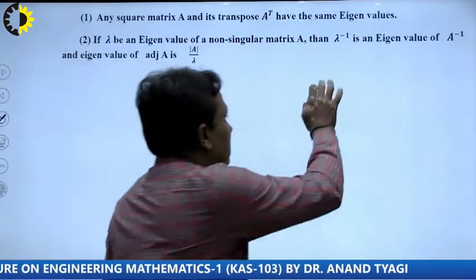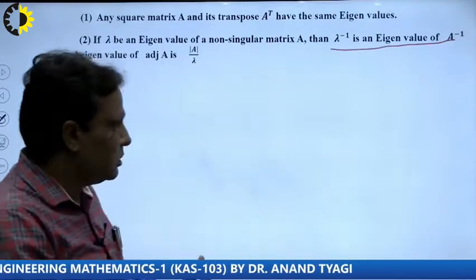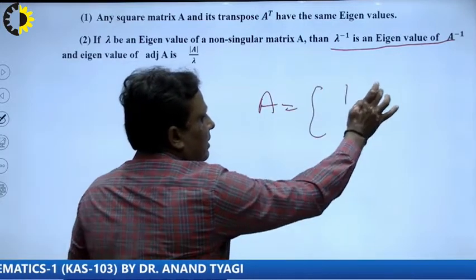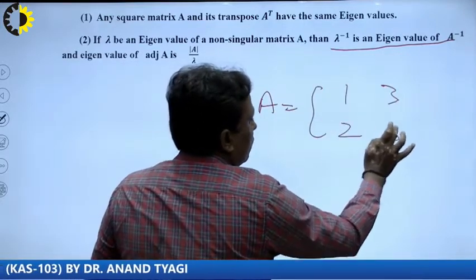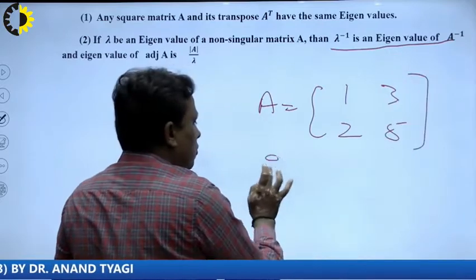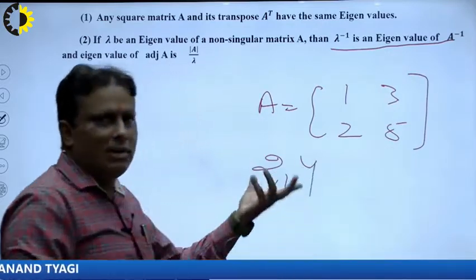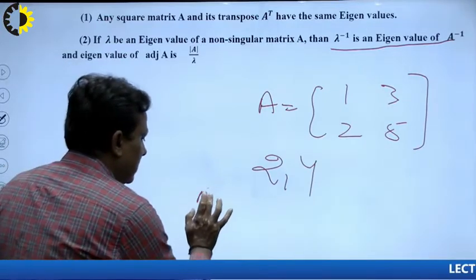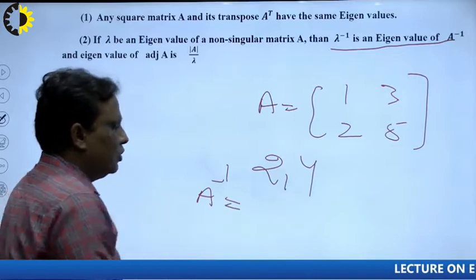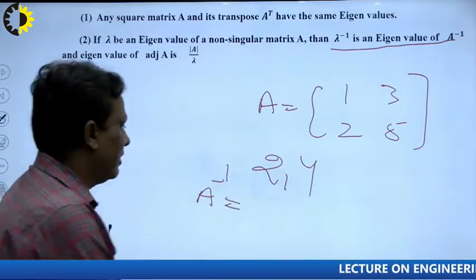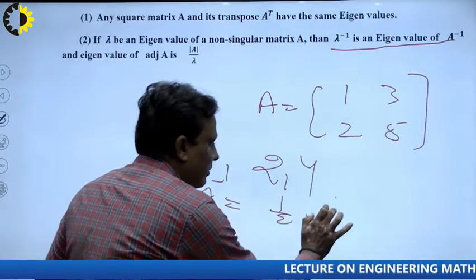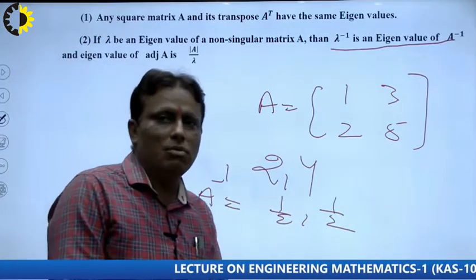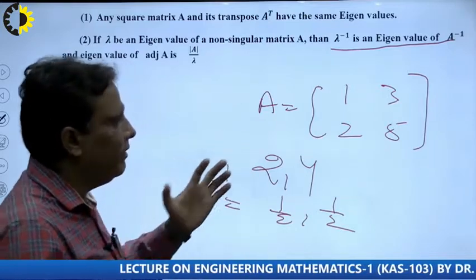Suppose I have a matrix A, 1 3 2 5, and 2 comma 4 are the eigenvalues, say. So what will be the eigenvalues of A inverse? The eigenvalues of A inverse will be 1 by 2 comma 1 by 4. So this is the result, and it is a very beautiful result to solve problems in a competitive exam.